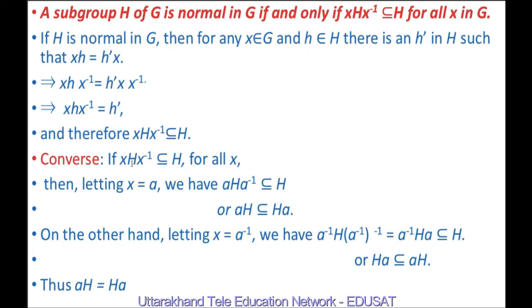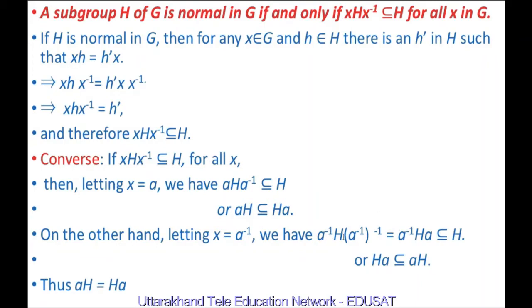So if we replace x by a in this, we get aHa^{-1} is a subset of H. If we post-multiply both sides by a, then this is aHa^{-1}a is a subset of Ha. a^{-1}a is nothing but the identity element. So aH is a subset of Ha. On the other hand, if we replace x by a^{-1} in this condition, then x equal to a^{-1}, H, a^{-1 -1} is a subset of H.